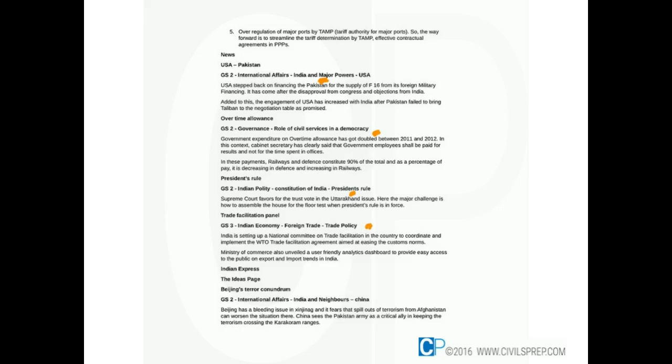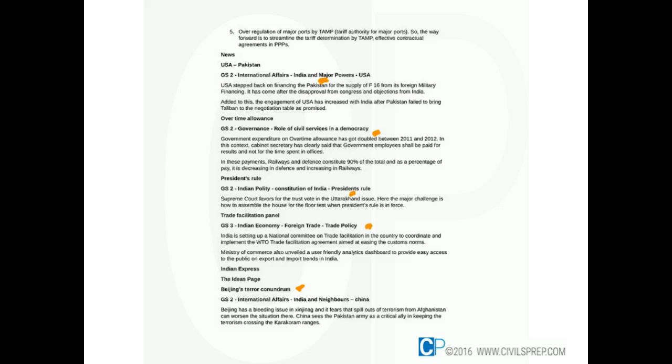And coming to trade policy, to promote the trade facilitation agreements, a national committee on trade facilitation is being constituted. And Beijing's terror conundrum in Xinjiang province and the unrest of the Uyghurs made Beijing have close relations with the Pakistani army to curtail the flow of Central Asian and Afghan fighters into Xinjiang province.